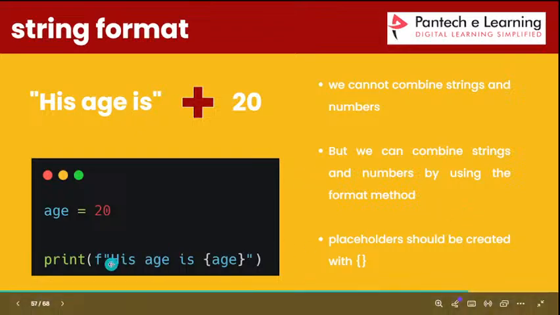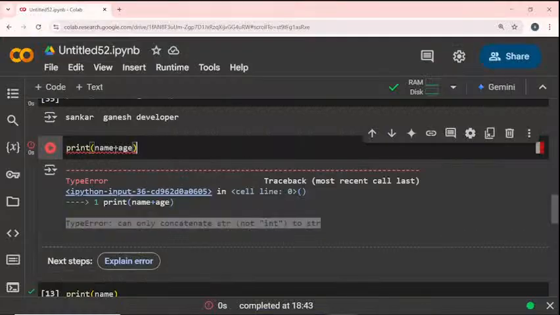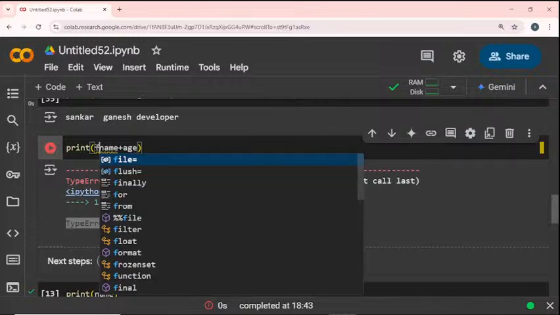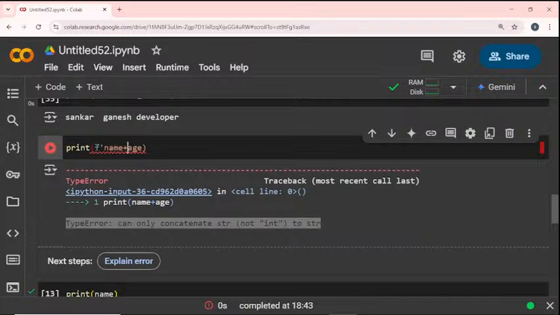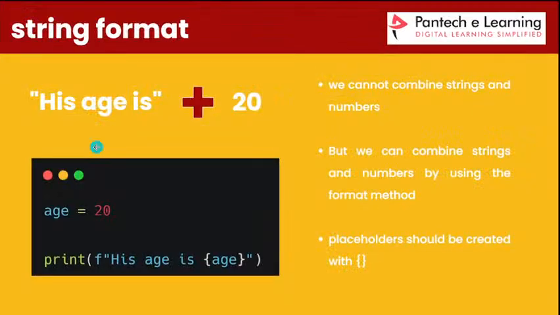The string format is helpful to combine two different data types. Now I will show the example. By using the string format, the f stands for formatted string, and you give quotation marks for this particular statement. We can combine strings and numbers using the string format method.